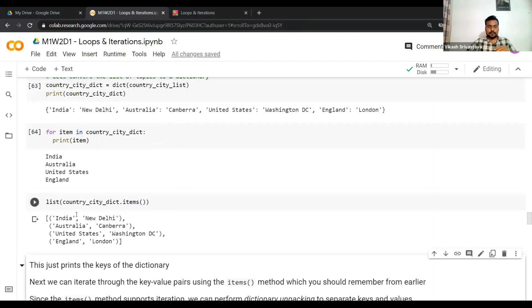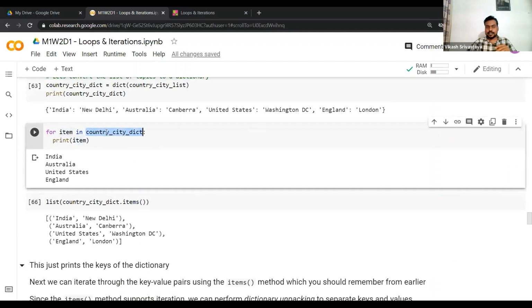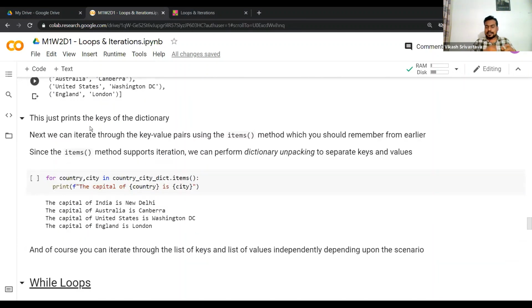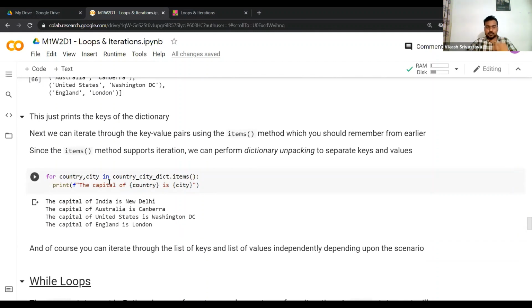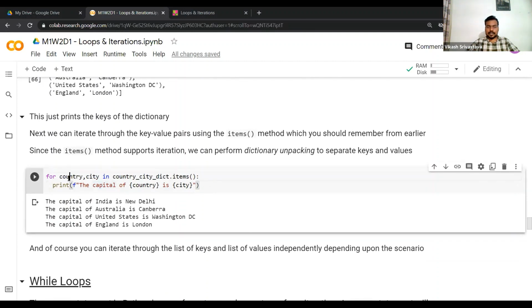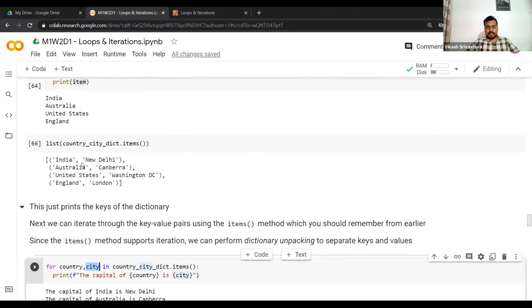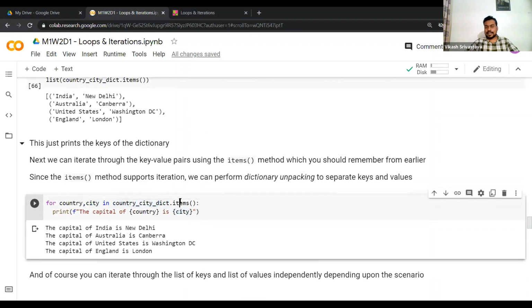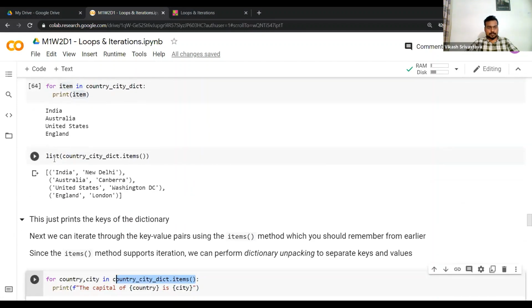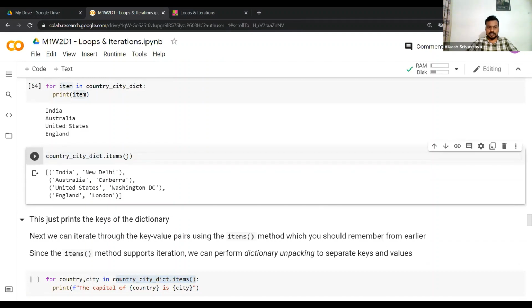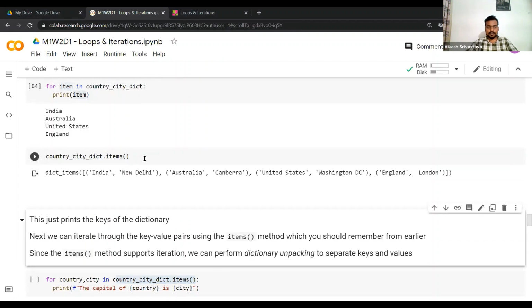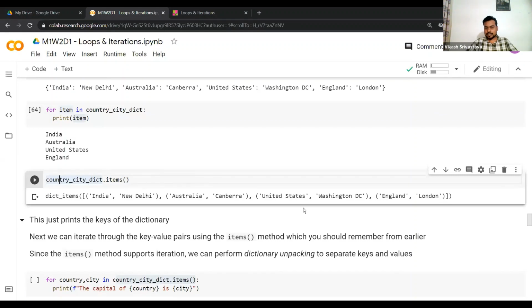So when we write for item in this dictionary, it just printed the keys. It did not print the values. But let's say I want a lot more flexibility and want to iterate through the key value pair. What you can write here is for country, comma, city, in country city dict dot items. I applied list here, but if you just see this, it gives you something called dict items, and then you have this list of tuples.